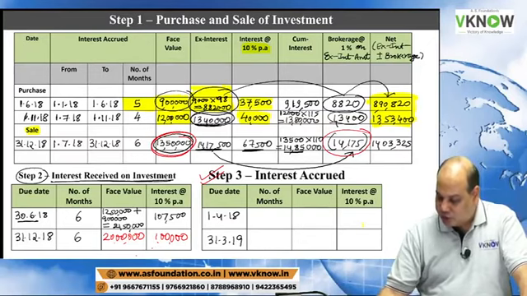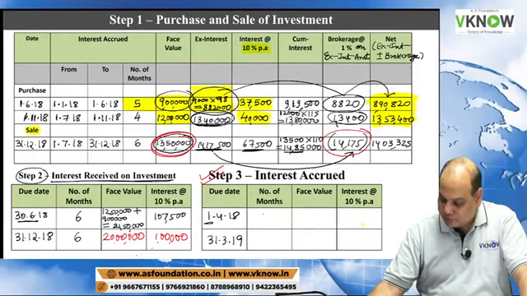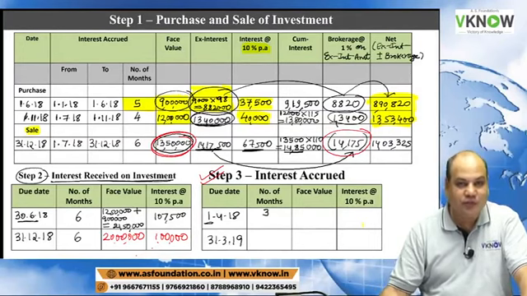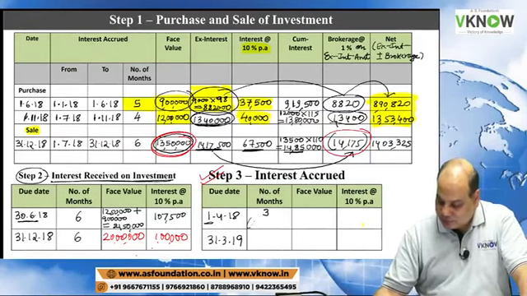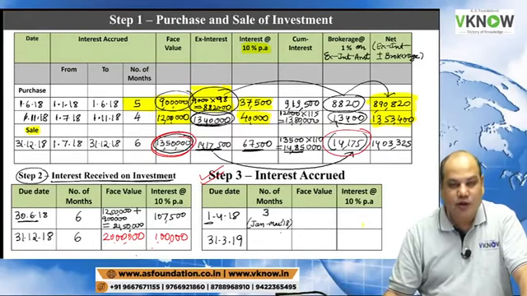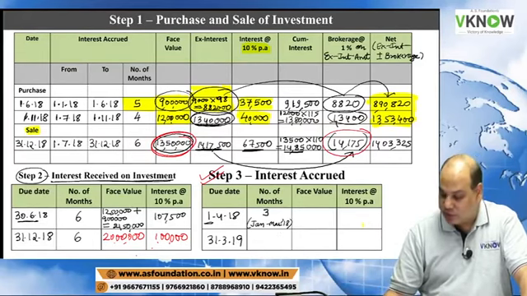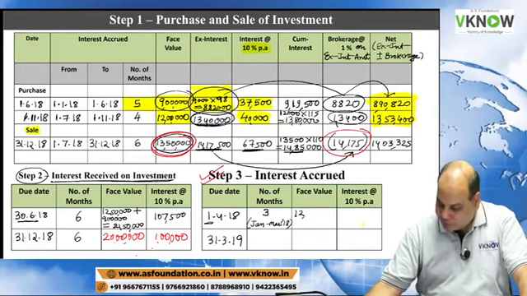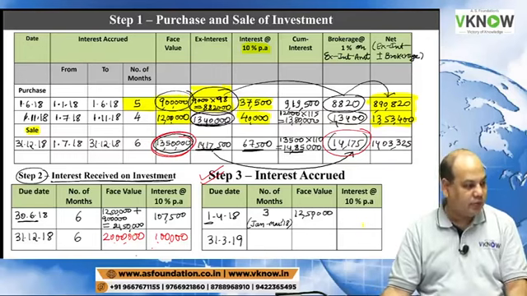So due date 1st April, opening balance, interest will accrue for 3 months. Sir, which 3 months? January, February, March 2018. Interest would have accrued for these 3 months. And the face value is the opening balance, 12,50,000.